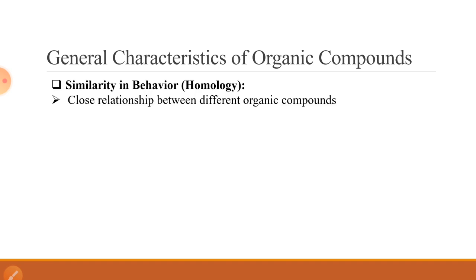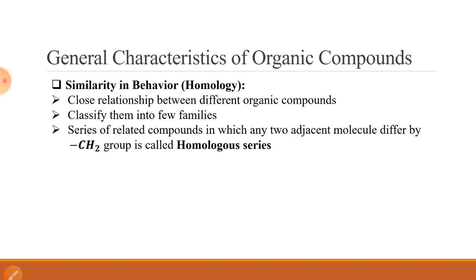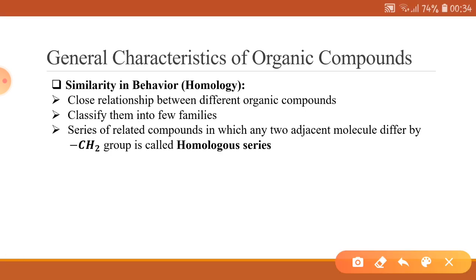Sometimes there exists a close relationship between certain organic compounds, and because of that close relationship we classify these organic compounds into a few families. A series of related compounds in which any two adjacent molecules differ by a CH2 group is called a homologous series. For example, we have a case like this.